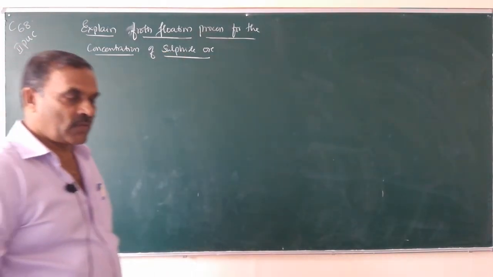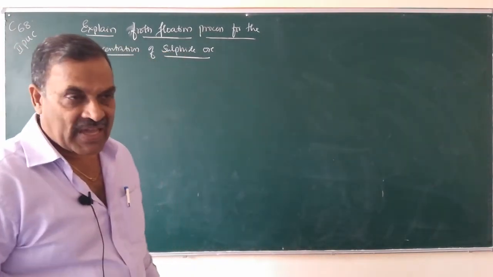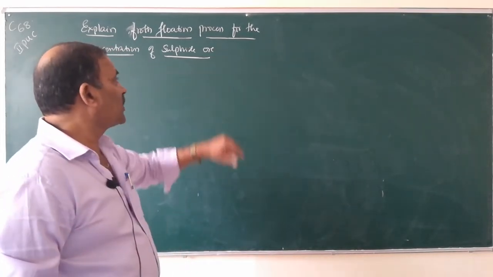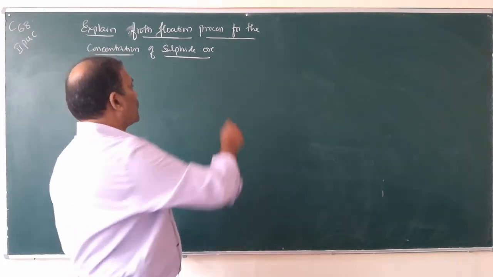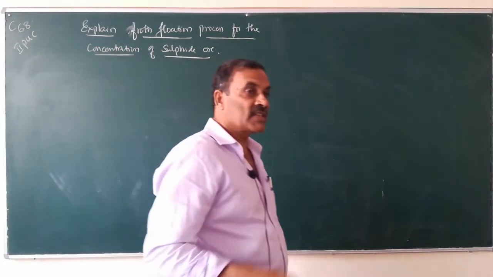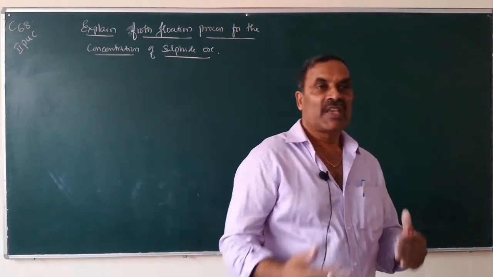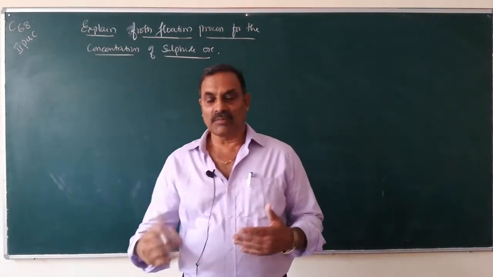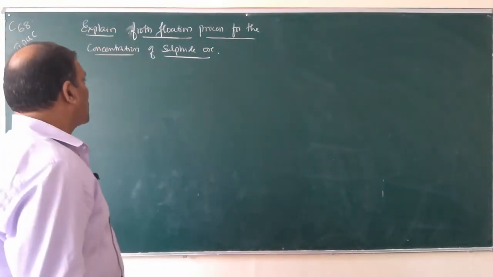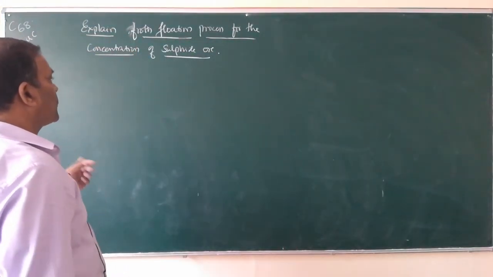Oxide ore, levitation; magnetic impurities, magnetic separation; sulfide ores, froth flotation process. So, if the ore is a sulfide ore, we can separate the ore from the gangue by this method, the froth flotation process.